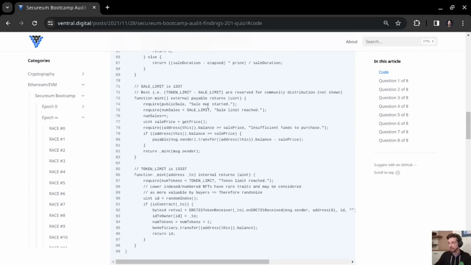In this case, yes, it can be exploited, because when it checks whether enough ether was sent to mint a token, it doesn't check the message.value. So it doesn't check how much ether has been sent with the call. Instead, it checks the current balance of the contract.